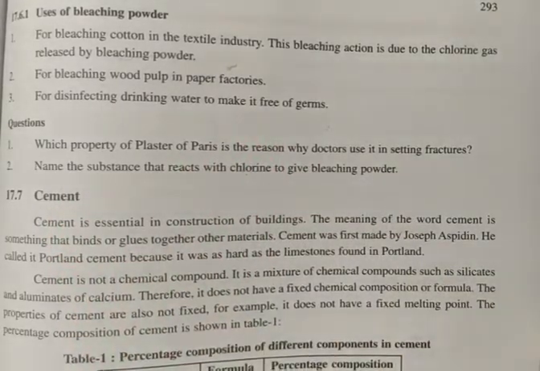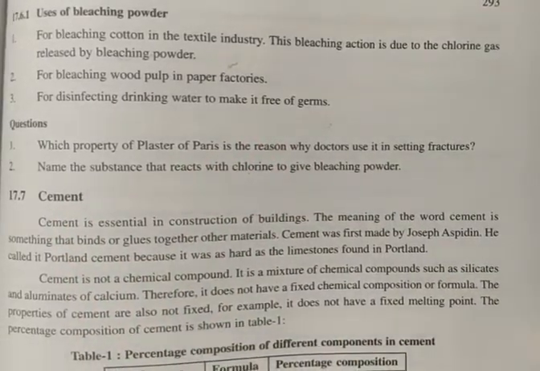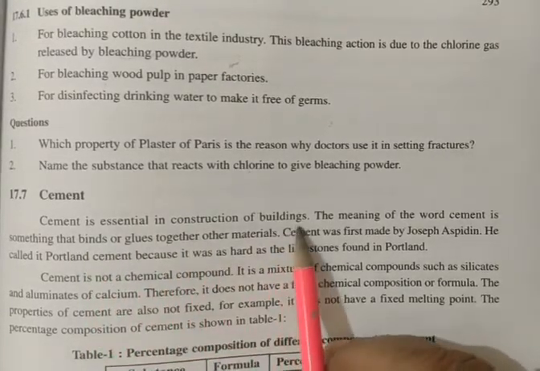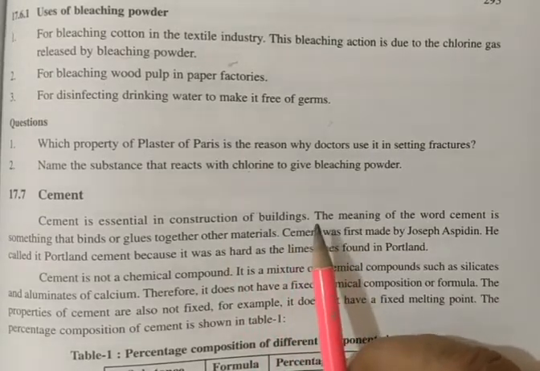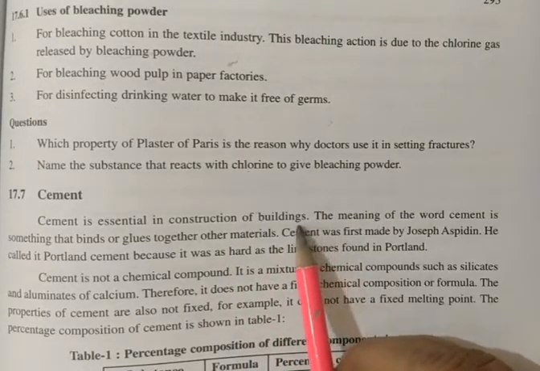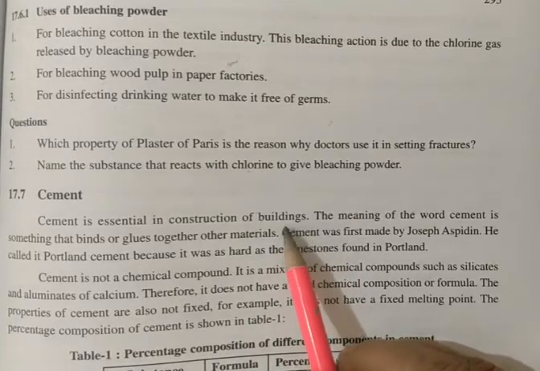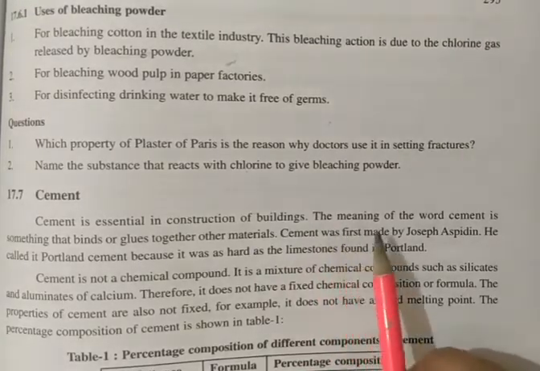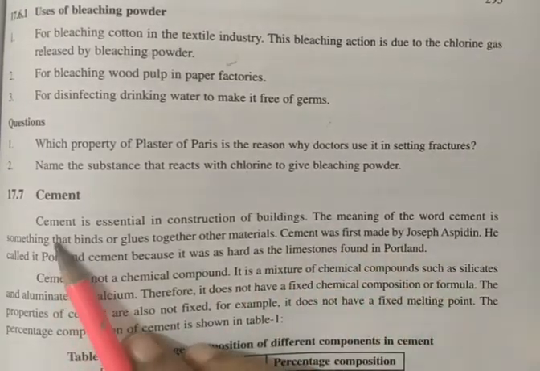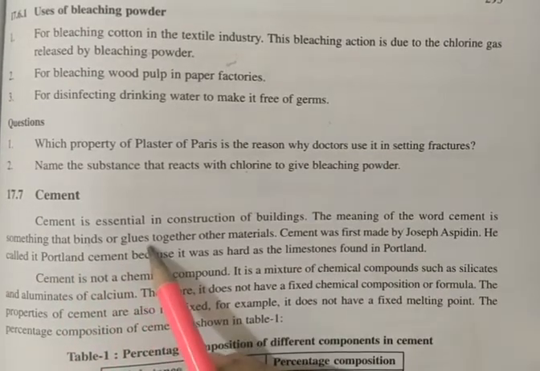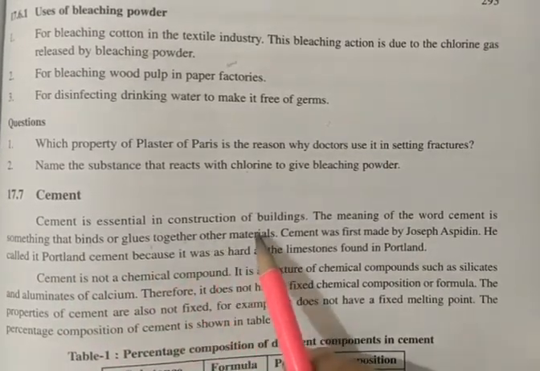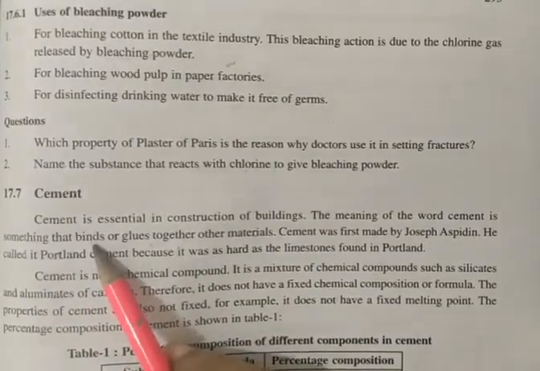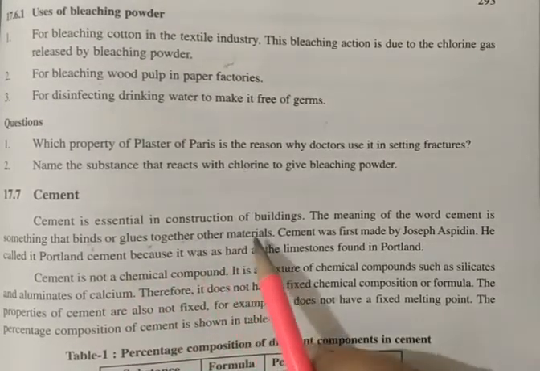Now we will talk about cement. What is cement? Why is it essential? Cement is essential in the construction of buildings. We know it very well. Our school, our house, every building is made up of cement. The meaning of the word cement is something that binds or glues together other materials.